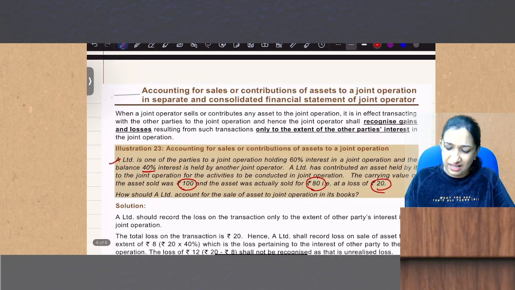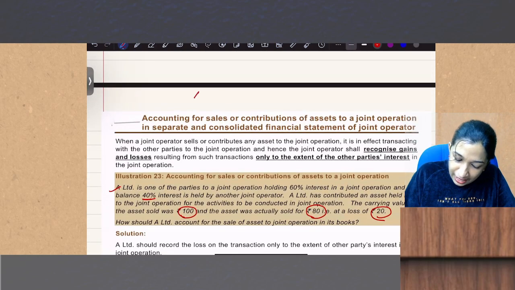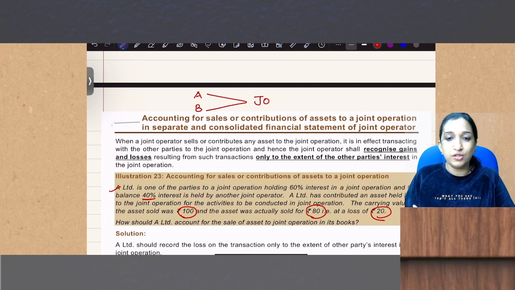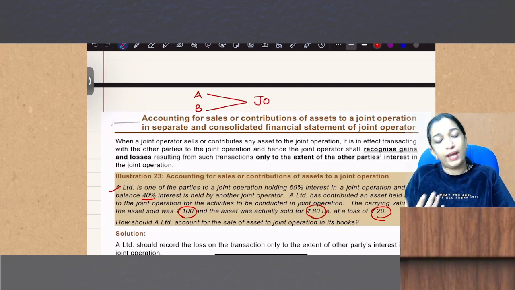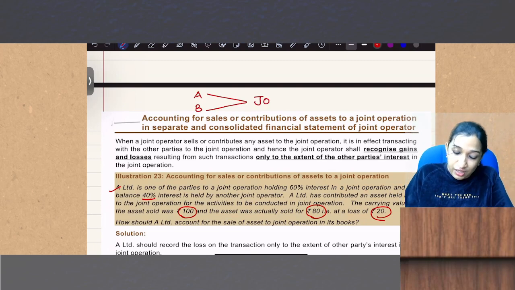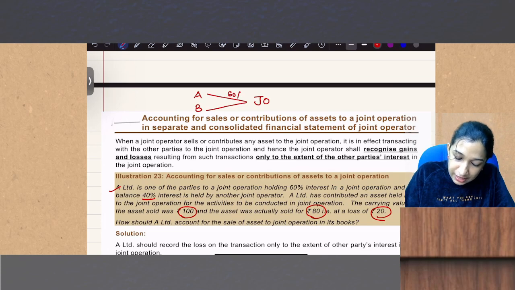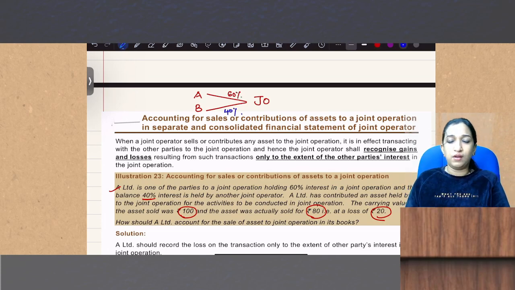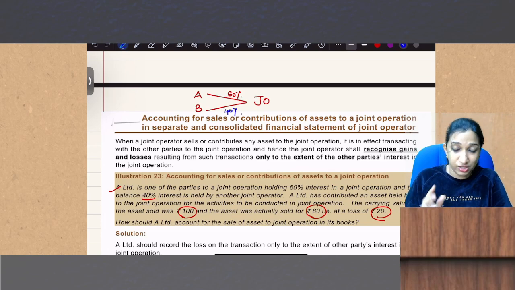Did you understand? Okay. A and B are two parties to a JO, a joint operation. A and B together are doing some operations. A's share is 60% and B's share is 40%. Understood?